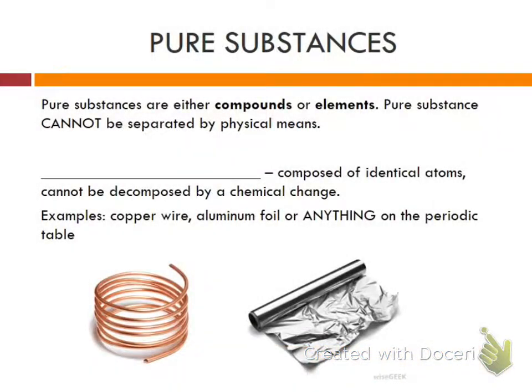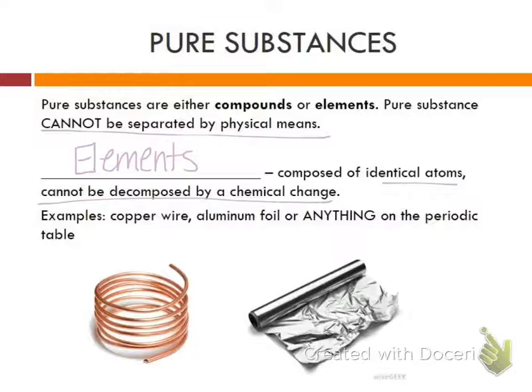So a pure substance can be either an element or a compound. It is something that cannot be separated by physical means, and that goes back to those physical changes we learned about in the first part of this lesson. Elements are composed of identical atoms and cannot be decomposed by a chemical change. In other words, it's broken down into the simplest form that it can be.